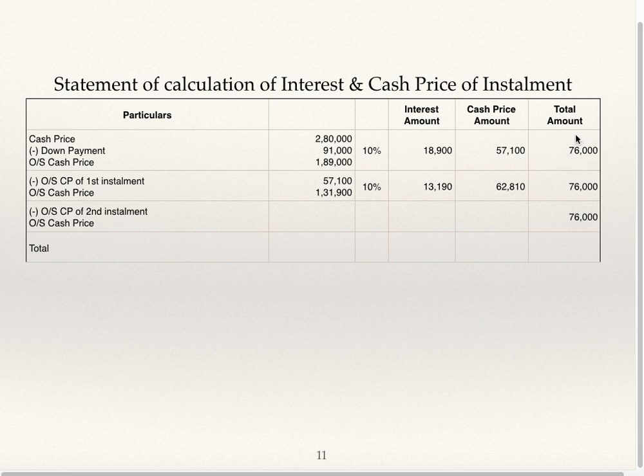Installment is 76,000. 76,000 minus interest is cash price. Outstanding cash price is to be deducted. Then you will get outstanding cash price for calculation of interest on second installment. 10% of 1,31,900, interest is 13,190. Installment is 76,000. 76,000 minus interest is cash price 62,810. I have not done the calculations further because after second installment the asset has been repossessed because of default in paying the installment. So if you want, you can continue this.